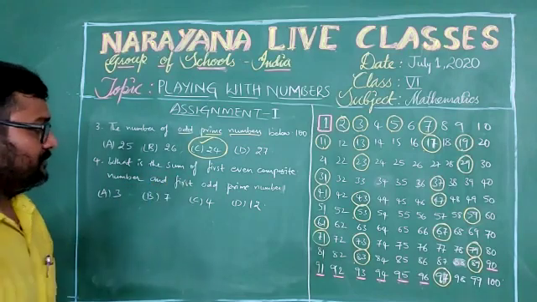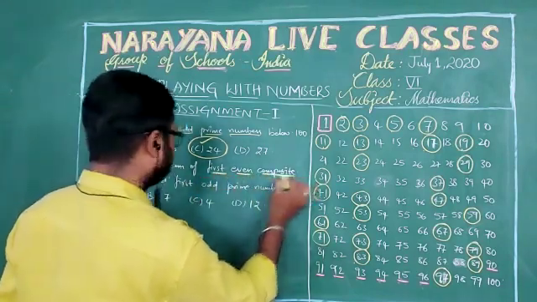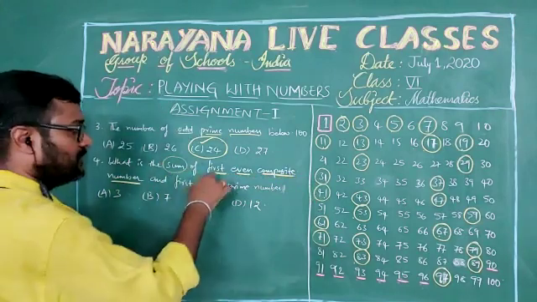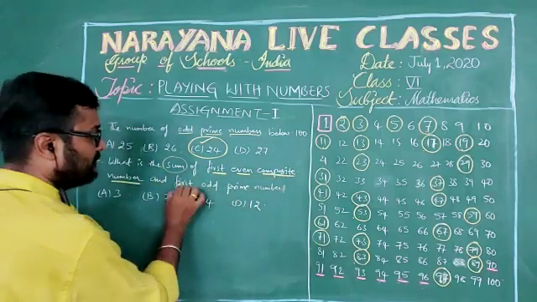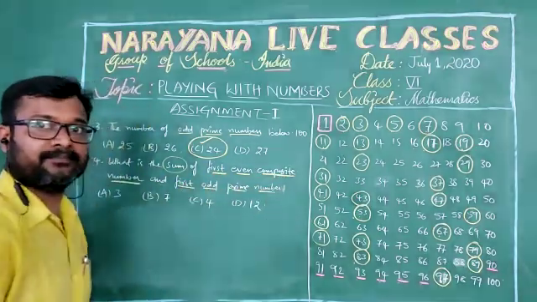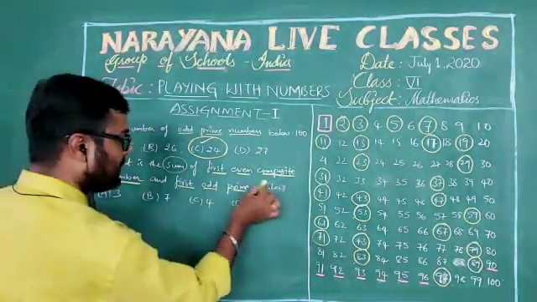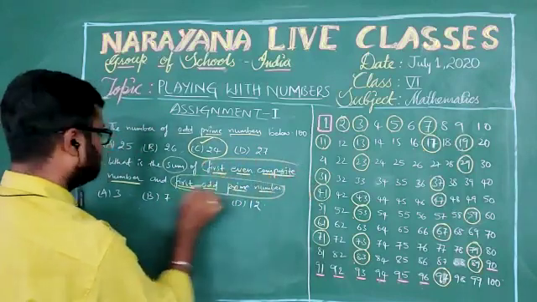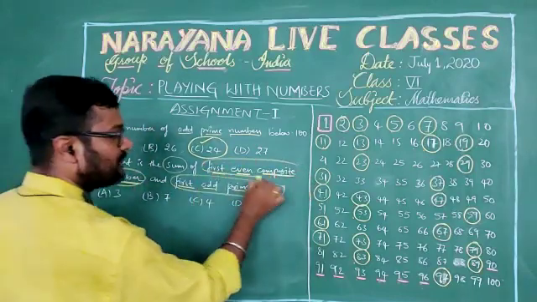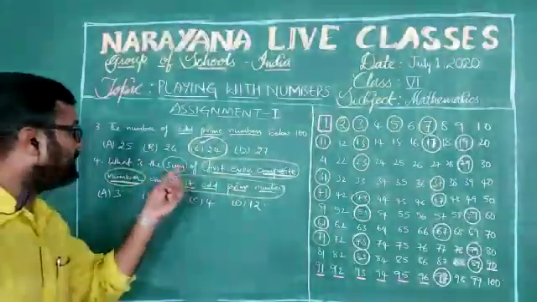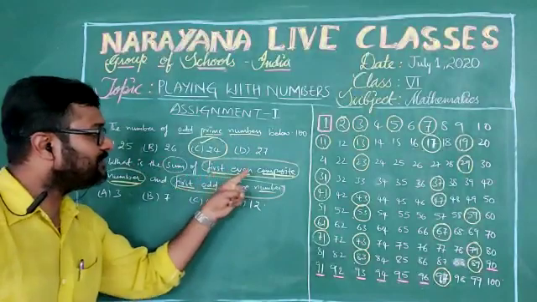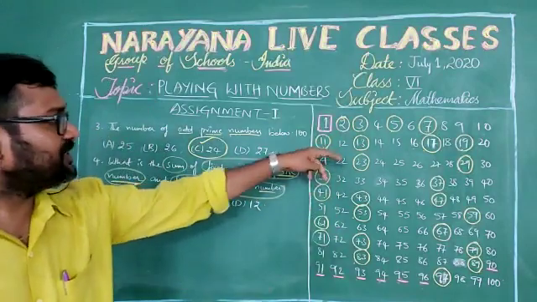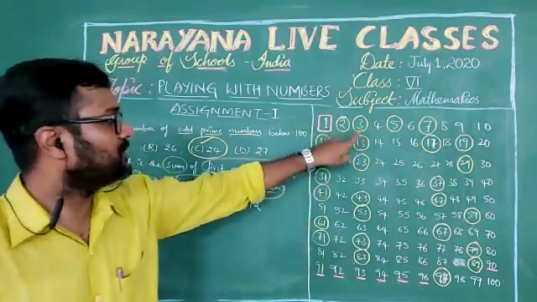What is the sum of the first even composite number and the first odd prime number? Here we have two numbers. This is the first odd prime number and this is the first even composite number. So we need to find their sum. So the first even composite number is what? Check it right here.